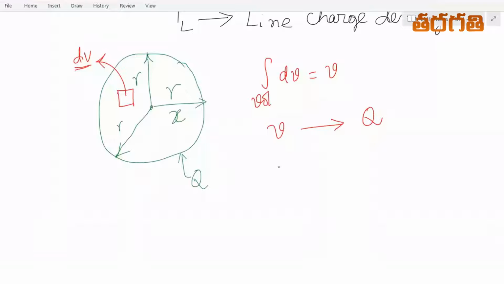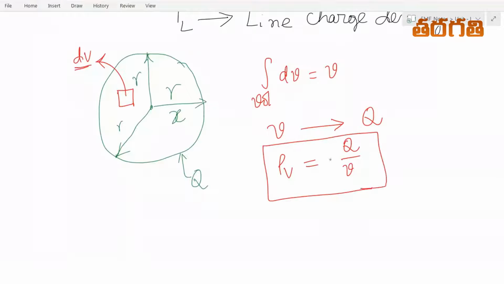Here we define volume charge density as the ratio of this Q to V, as limit delta V tends to 0, where delta V is the small incremental volume.